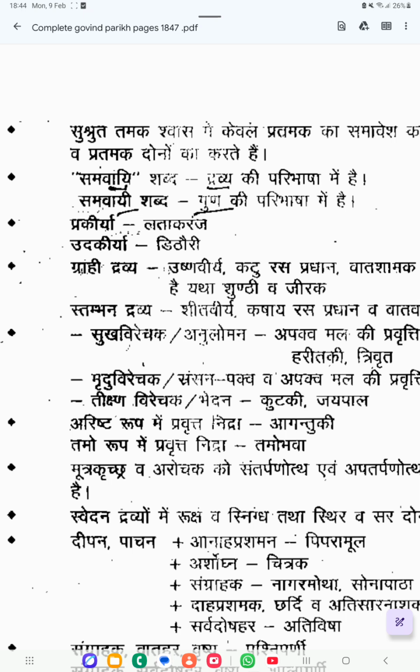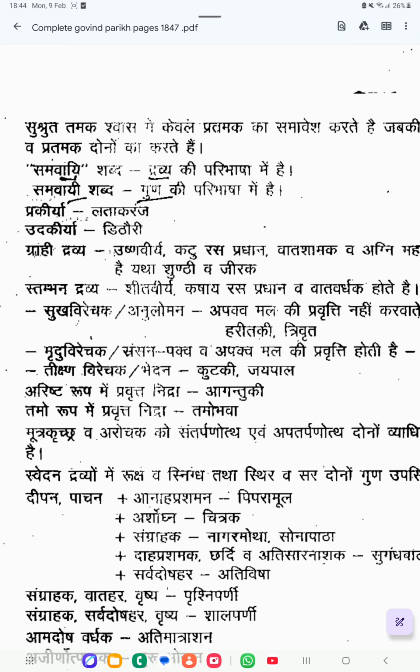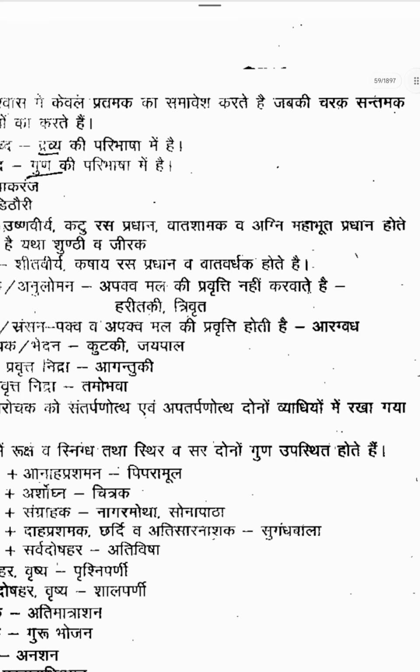Then next one is Grahi Dravya. What are the properties of the Grahi Dravya? If you want to call a Dravya a Grahi, some properties should be there. Which are the properties? Ushna Virya, Katu Rasa Pradhana, Vata Shamaka and Agni Mahabhuta Pradhana. The taste should be Katu Rasa, the property should be reducing Vata Dosha, and it is Agni Mahabhuta predominant. If these properties are there, then we can call that Dravya Grahi. Examples for Grahi Dravyas are Shunthi and Jiraka.